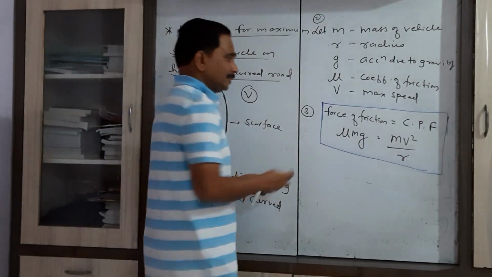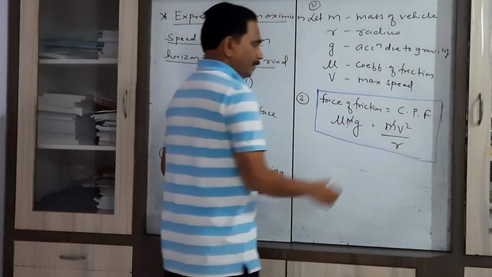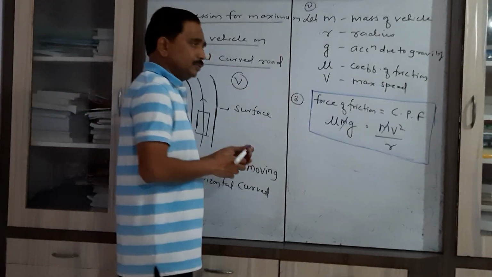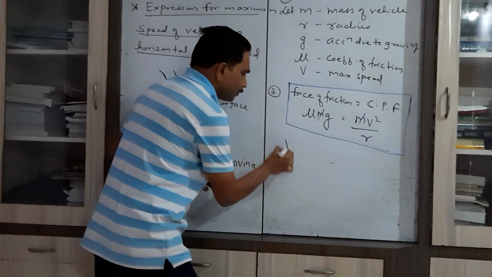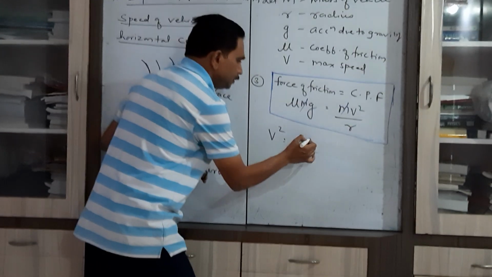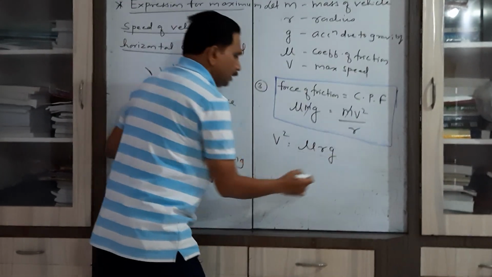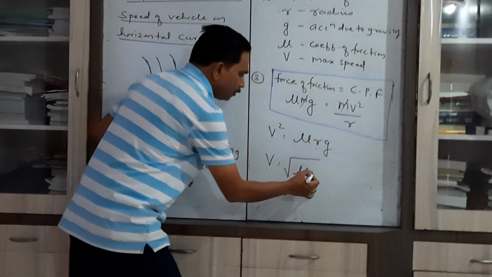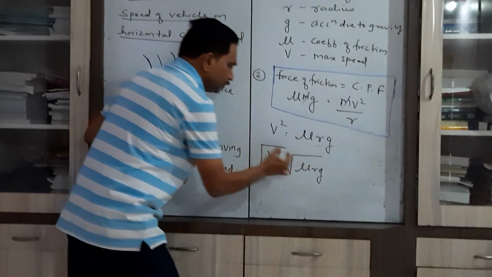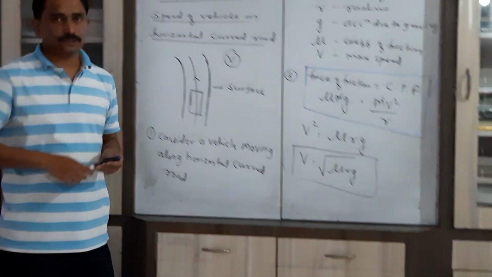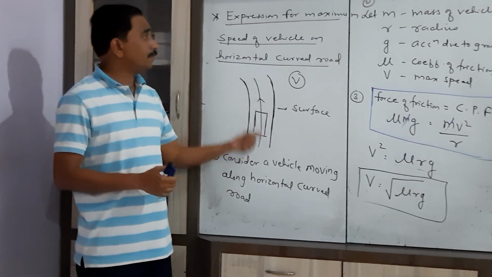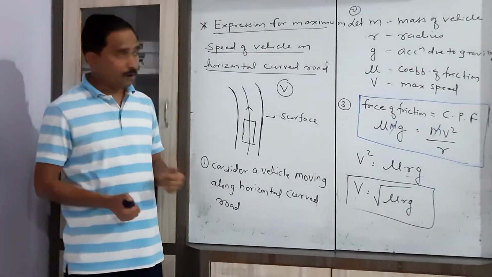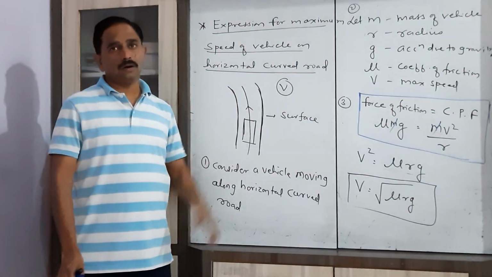Now we can cancel the mass of the vehicle, so we have v square equal to mu rg, and finally we get v equal to the square root of mu rg. So this is the required expression of maximum speed on a horizontal curved road.